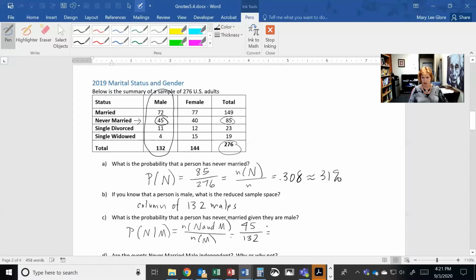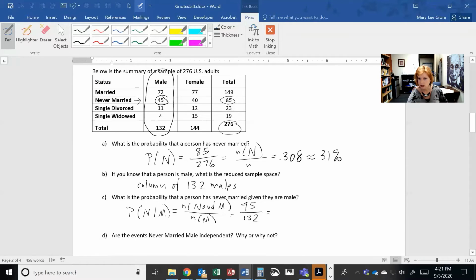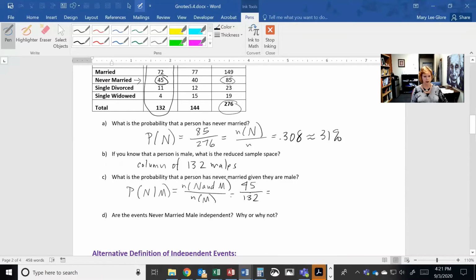So this is equal to 0.341. This is around 34%. So given they're males, the "of" part, when I have this "of", will be the given part. 34% of males have never been married, or have never married.